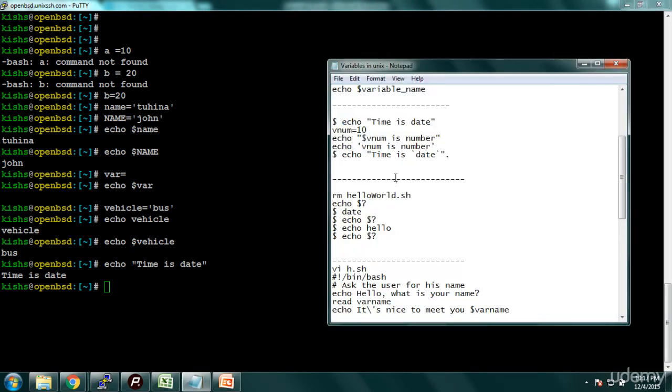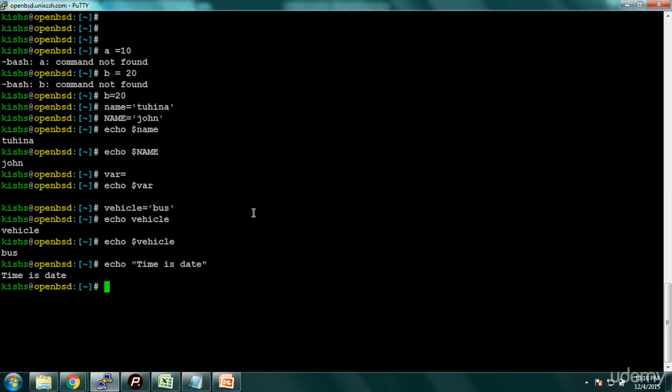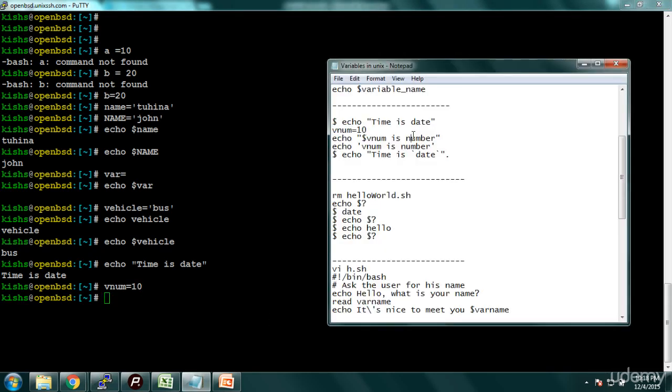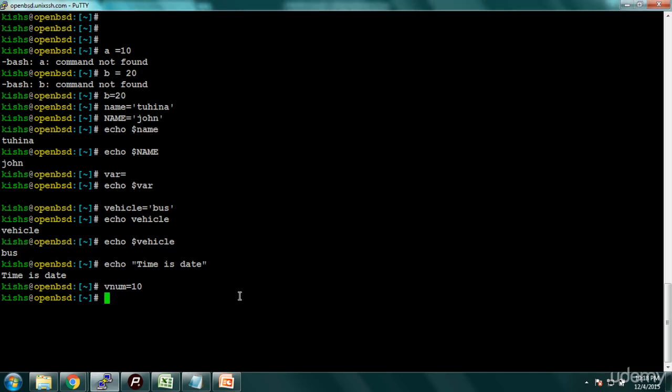Then I have vnum is equal to 10, assigning the value 10 to the vnum variable. Now I have this in double quotes. If you see, $vnum is expanded to give the value. So the variable name still works to fetch the value in double quotes.